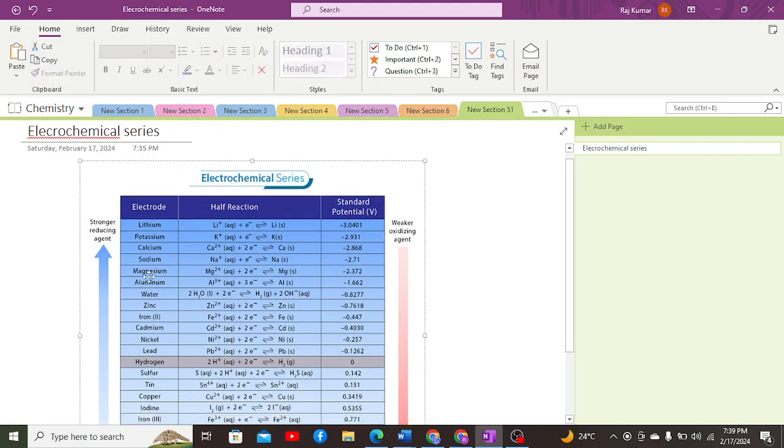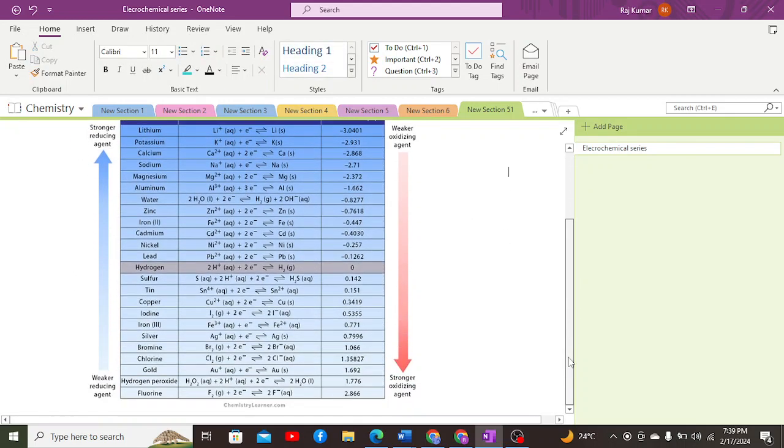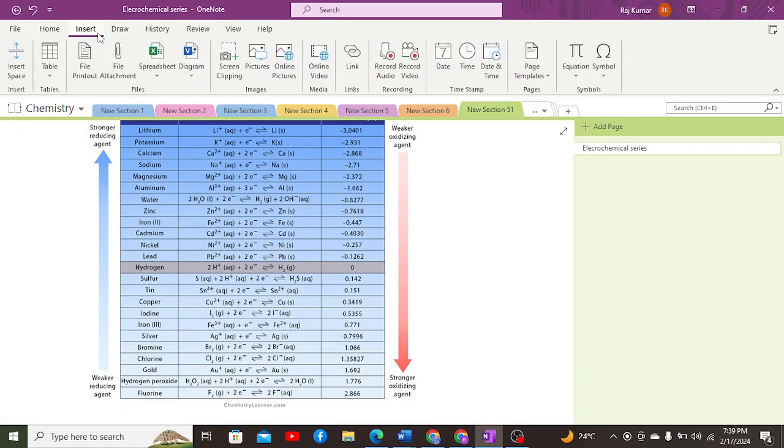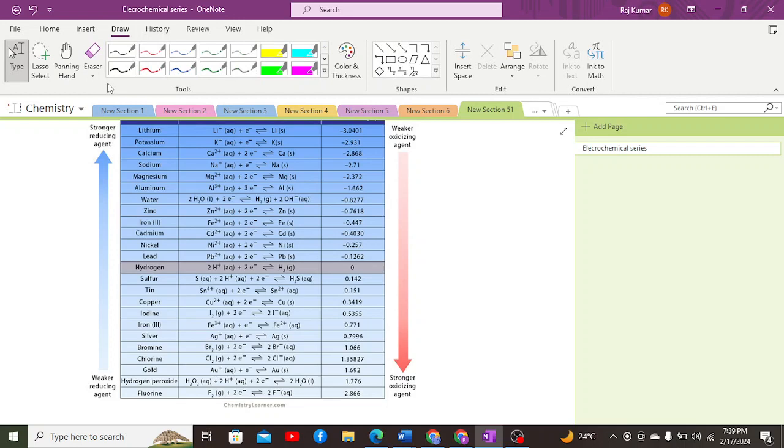And here in this case, as you can see, in the middle of this electrochemical series, we have an electrode known as the hydrogen electrode, or standard hydrogen electrode, which has its potential as 0.00 volt.